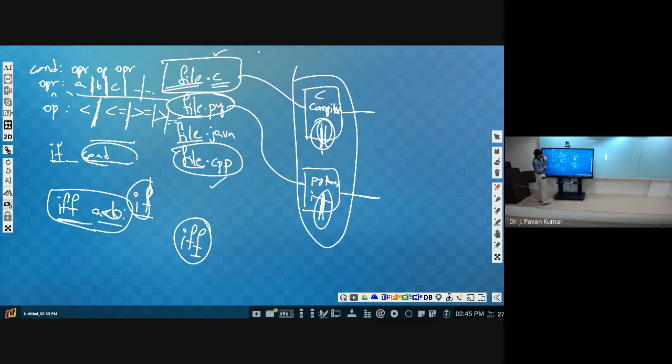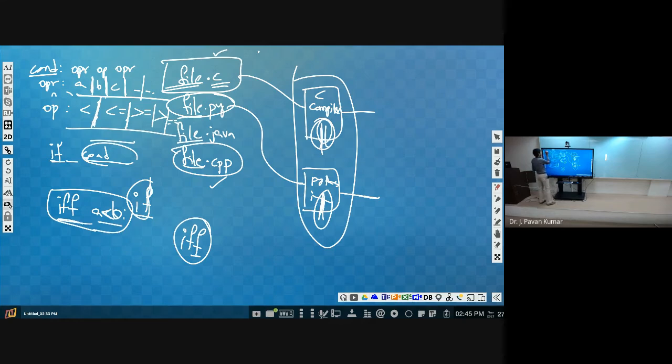Like this, the allowed operators, those all we will be specifying. The allowed operands, those all we will be specifying. Then by using these two, we can form a condition, that is operand followed by operator followed by operand. This is the condition. By using this condition, we could form the syntax for if as well.